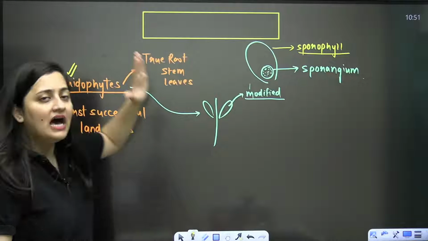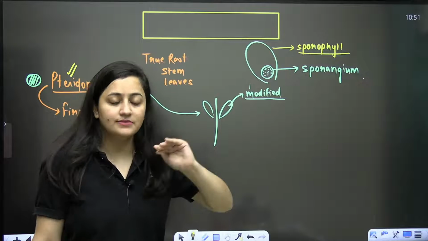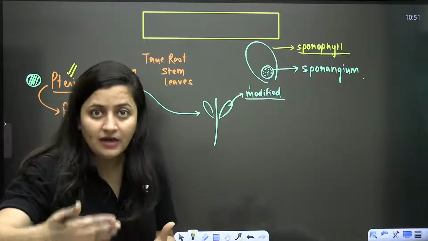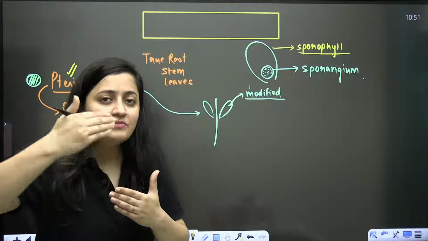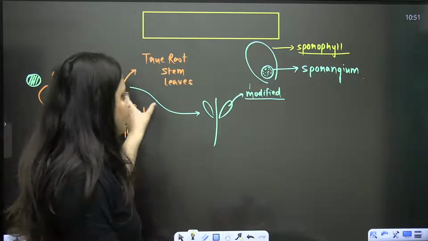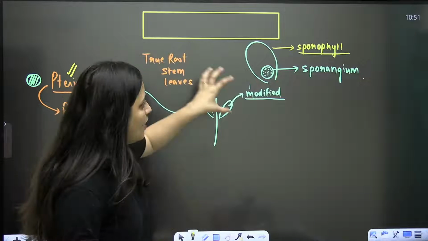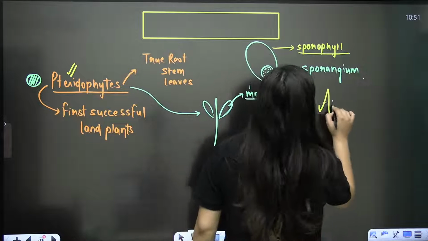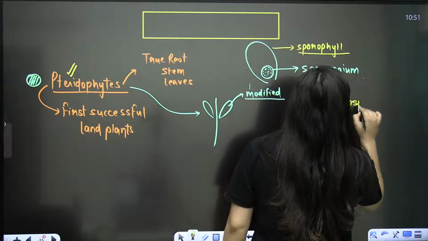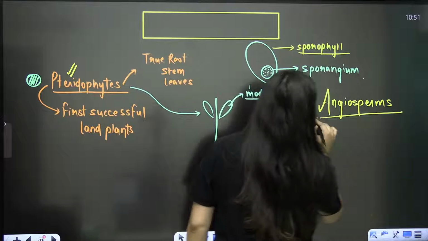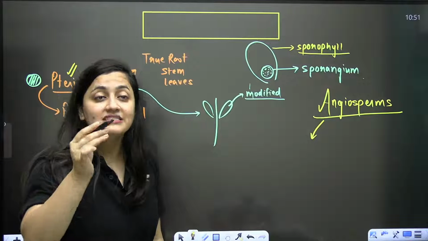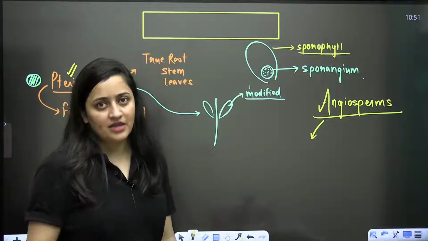Now you know that after pteridophytes, we have the gymnosperms. After gymnosperms, we have the angiosperms. Obviously, they will be advanced, right? Gymnosperms and angiosperms are more advanced than the pteridophytes. Now when you talk about the angiosperms, your flowering plants, of course in their case also we will talk about spore formation. We will discuss microsporogenesis and megasporogenesis.